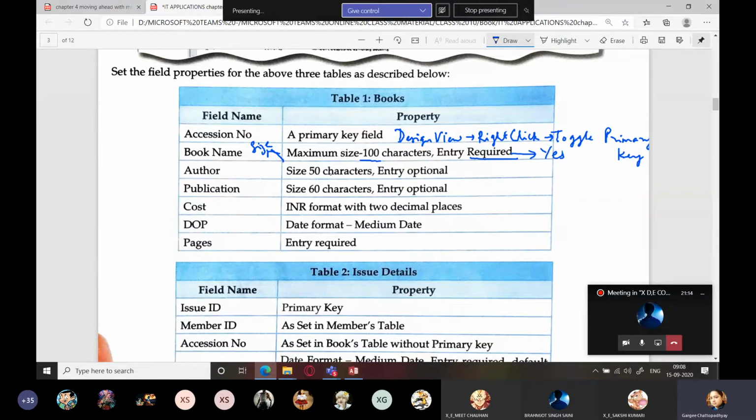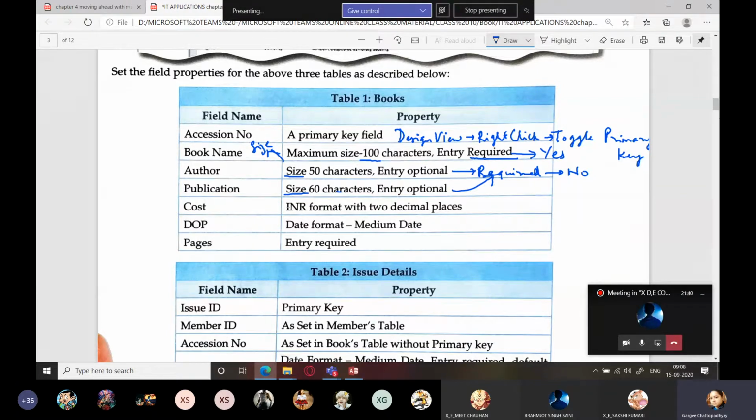Author size 50 characters. Again, which property? Size. Entry optional, so there required will be set as no. Required no means it is not a mandatory field. If the person wants, he can even skip the entry here. Same way with publication also.